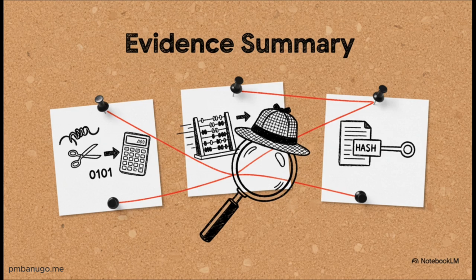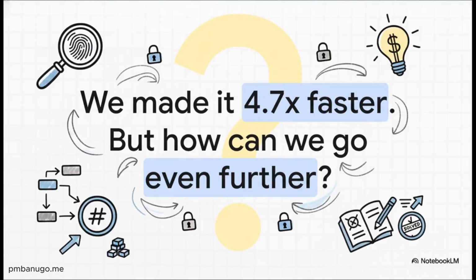But the biggest takeaway for you is this. Optimization is detective work. You have to come up with theories, you have to test them, and you can't be afraid to chase down a few dead ends to find the real culprit. Okay, so we made the code 4.7 times faster on a single core. But remember that profiler? It told us we are completely CPU bound. One detective, no matter how good, can only move so fast. So, what's the next logical step to go even faster?